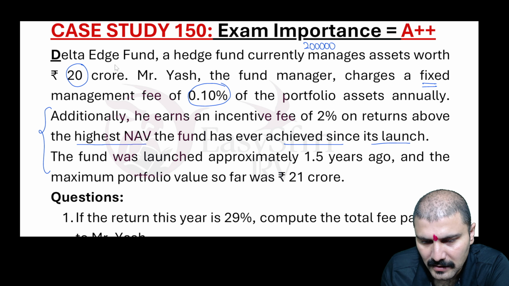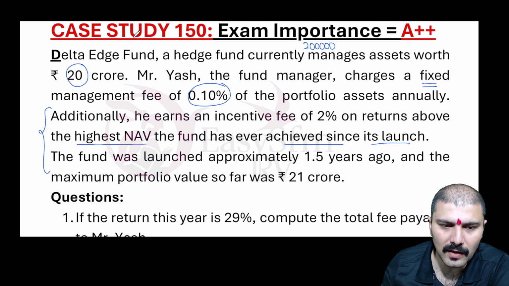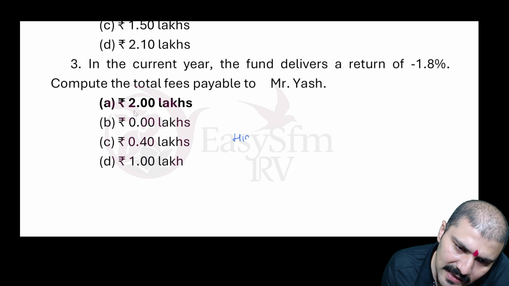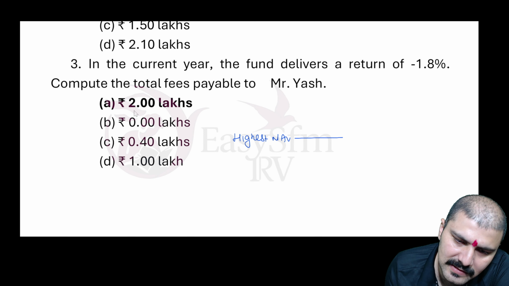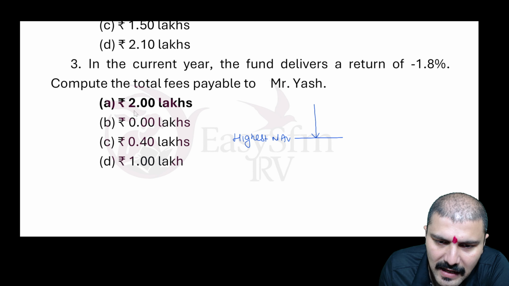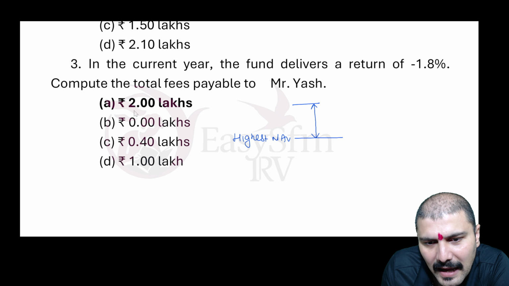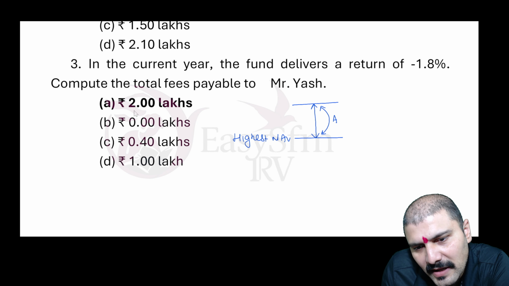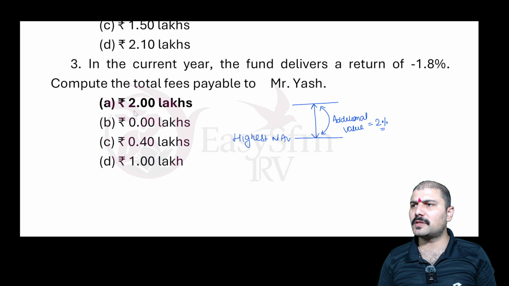The question is saying, let's suppose the fund has achieved, let's suppose this is the highest NAV, a particular line. This is the line of highest NAV. So if Mr. Yash will do his efforts, and whatever the extra it will reach to that highest NAV, of that additional amount, of that additional value, he will get 2%. So this is the question saying.